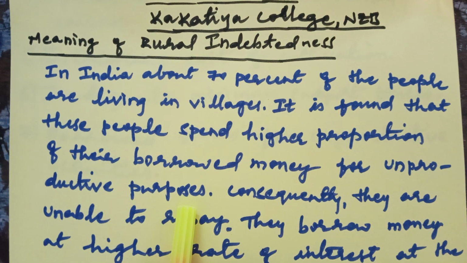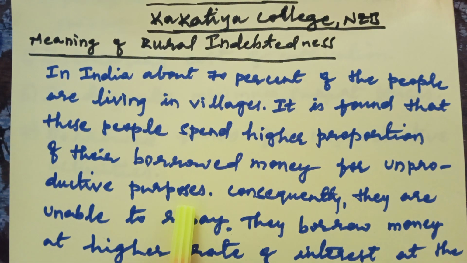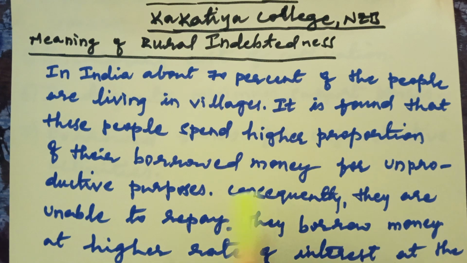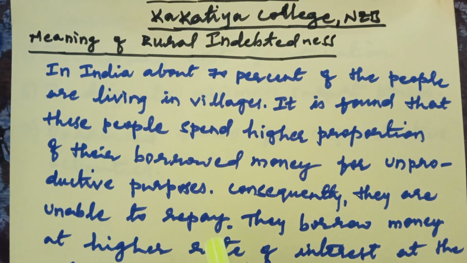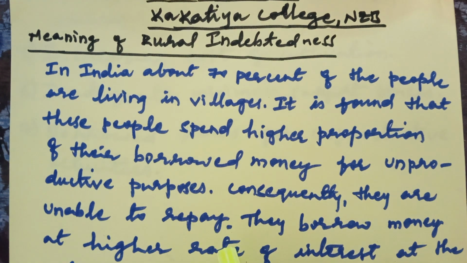What is the meaning of unproductive purposes? The people who live in rural areas borrow the money, but they won't spend it for productive purposes. They will spend on unproductive purposes. So that's why the people will live in debts.